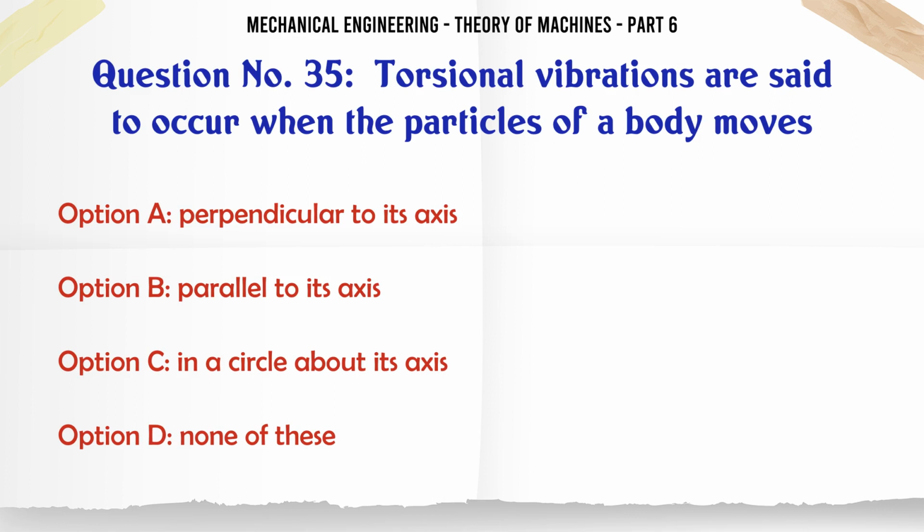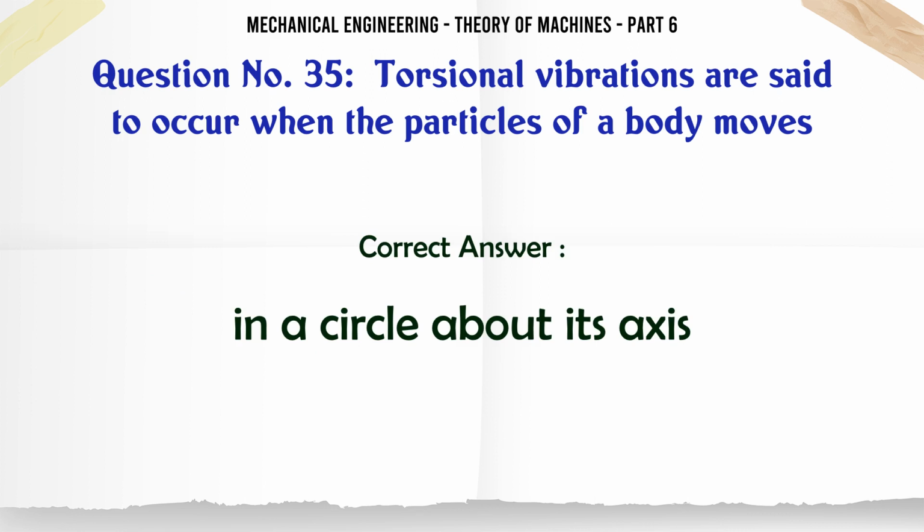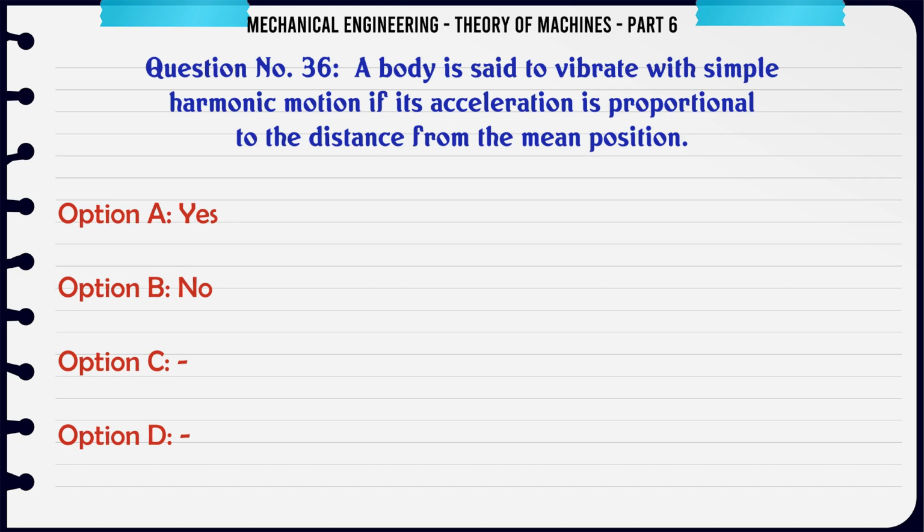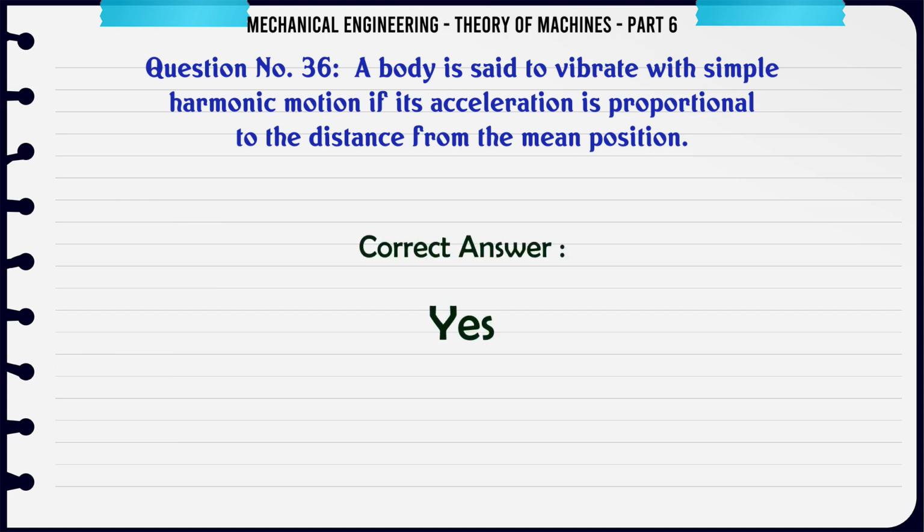Torsional vibrations are said to occur when the particles of a body move A. Perpendicular to its axis, B. Parallel to its axis, C. In a circle about its axis, D. None of these. The correct answer is in a circle about its axis. A body is said to vibrate with simple harmonic motion if its acceleration is proportional to the distance from the mean position. A. Yes, B. No. The correct answer is yes.